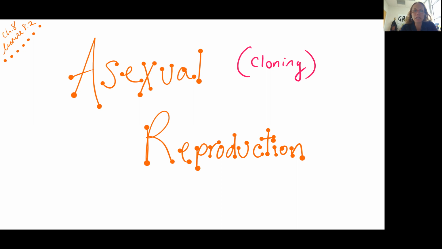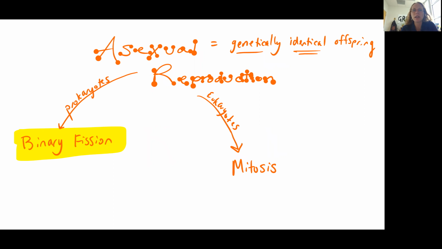That's the key thing for asexual reproduction. There's no genetic diversity showing up here, which sometimes is a super good thing, and sometimes there are downsides. Again, the key thing is that we have genetically identical offspring.